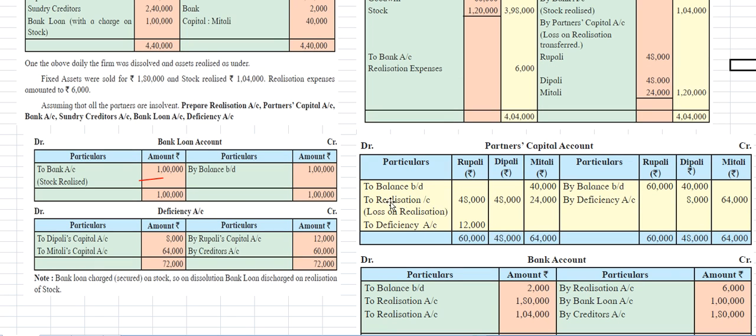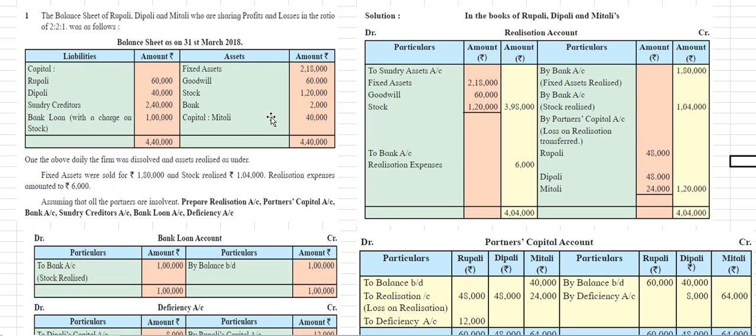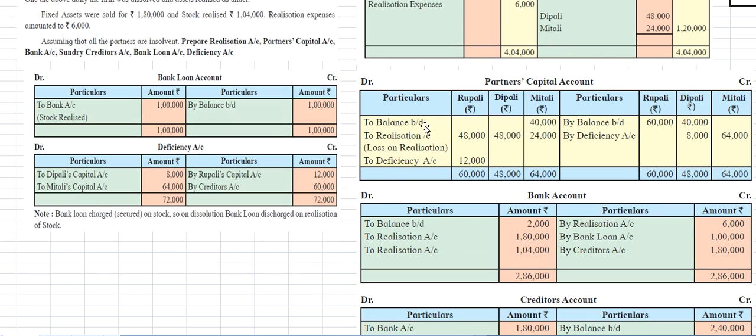So in this, balance brought down, Mitali's amount is 40,000 rupees, which is given already. It is on the asset side. Capital amount of Mitali is 40,000 rupees. So this is 40,000 rupees. Mitali's amount, balance brought down, 40,000 rupees.